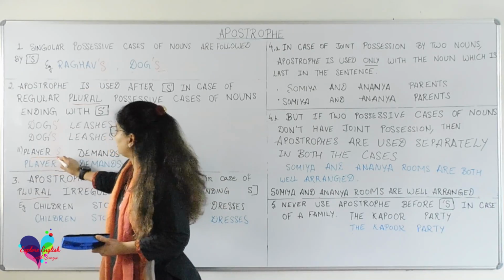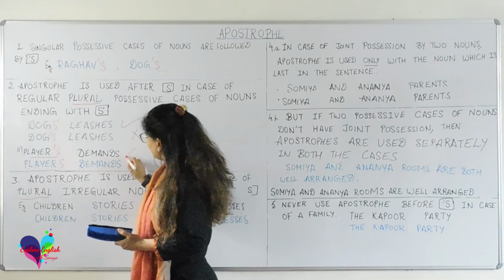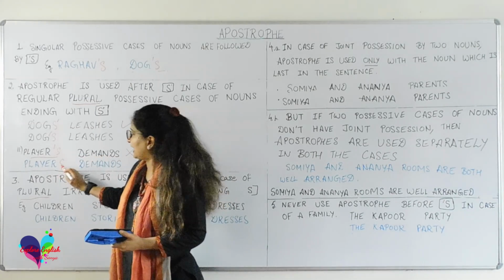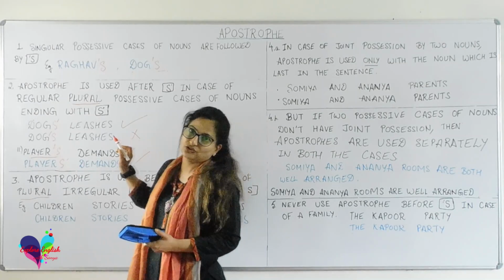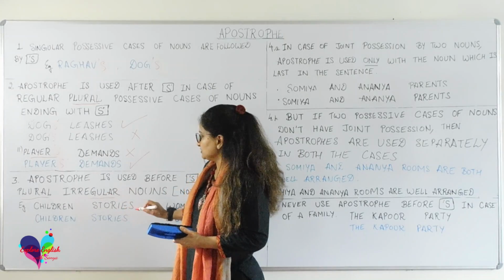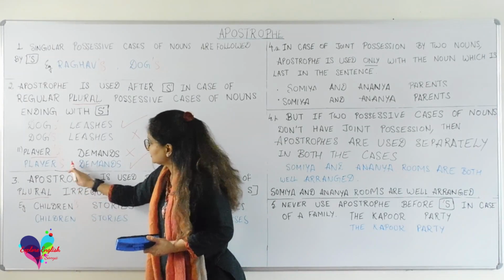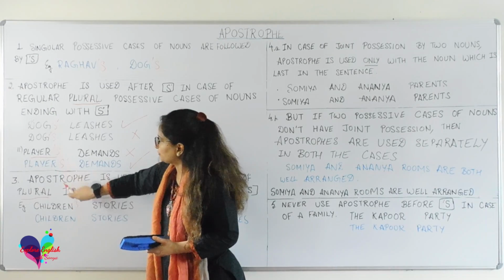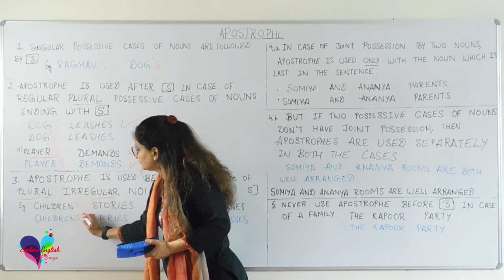Similarly, if I talk about players and I use the apostrophe before s, this is the wrong usage of apostrophe, and if I use the apostrophe after s, this is the correct usage. Now, in case of irregular plural nouns, apostrophe should always be used before s, just the reverse of what we discussed in the above case, rather than using after s.